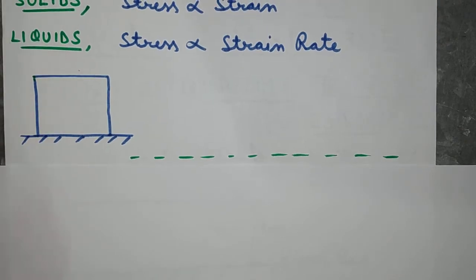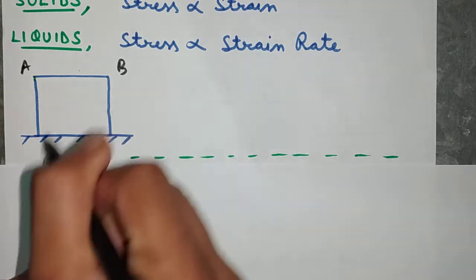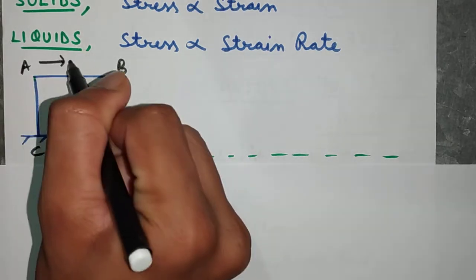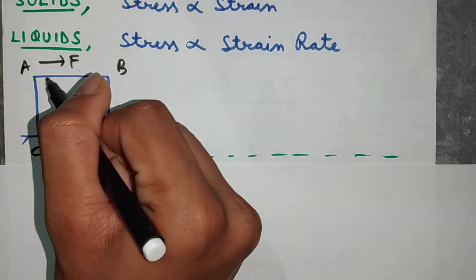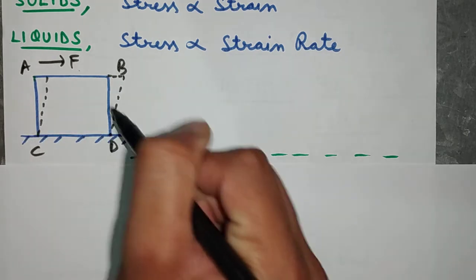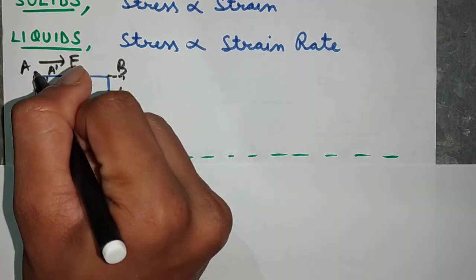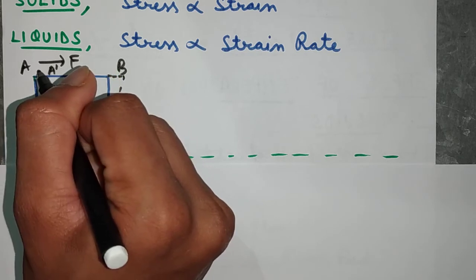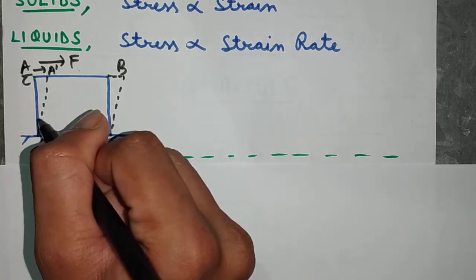Here we have a solid block which is resting on a solid surface. This block is ABCD, and suppose we apply a parallel force F in the right direction, then this block will deform in a way like this. Here point A will move to a different point, A dash, and due to the effect of this parallel force F, some shear stresses will develop, which I can denote with tau.